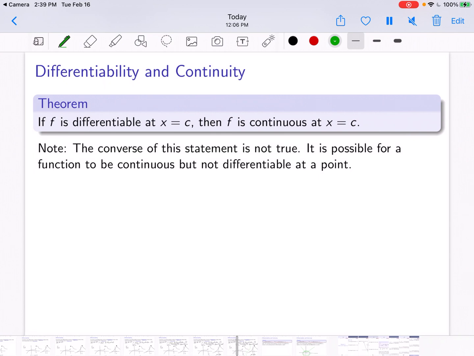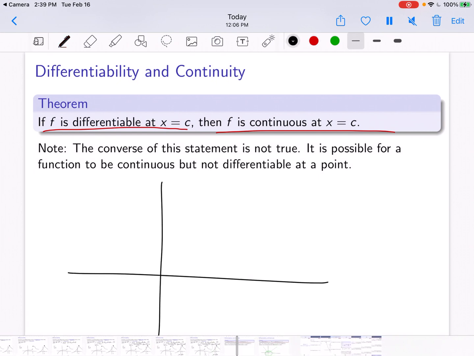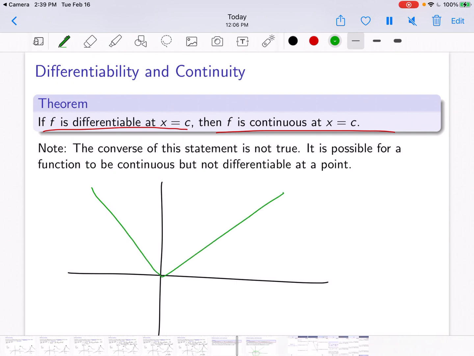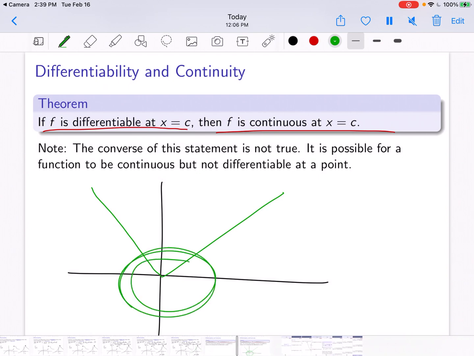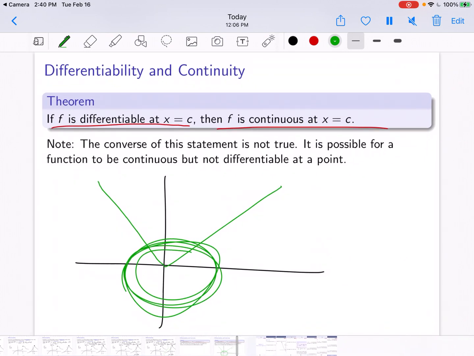So differentiability and continuity are very, very closely related. If a function is differentiable at x equals c, then the function is continuous. So if you know the derivative exists, then you know the function is continuous. However, the converse of this statement is not true. It is possible for a function to be continuous but not differentiable at a point. The absolute value graph has a sharp corner, so it's not differentiable at 0, but it is continuous. We're able to draw that graph without lifting up our writing utensil. So if it's differentiable, it's continuous, but if it's continuous, it may or may not be differentiable.